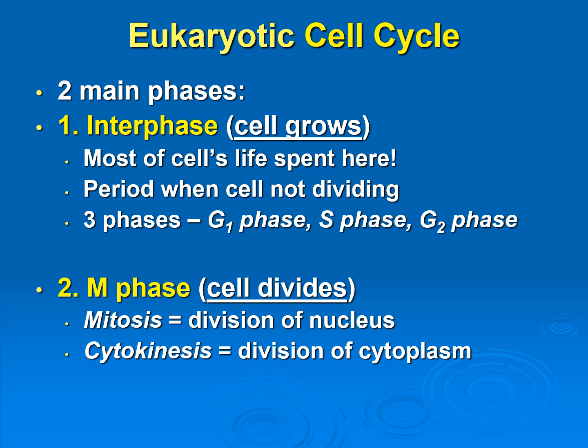And there's three phases in interphase: the G1 phase, S phase, and the G2 phase. And then during M phase, the cell is going to be dividing. M stands for mitosis, and mitosis is when the nucleus is going to divide. That just means that we're going to be dividing up the chromosomes and splitting them into the two different daughter cells. And then cytokinesis is when the cytoplasm gets divided into the two different daughter cells, and that's when the two daughter cells will separate and become their own cells.